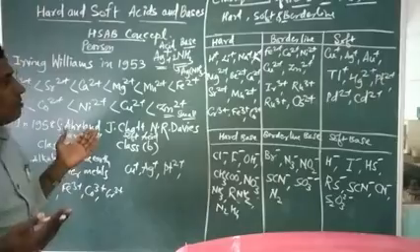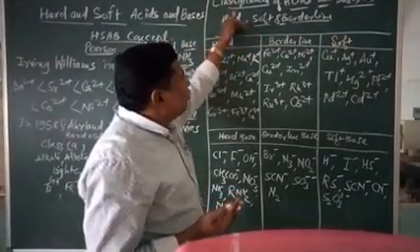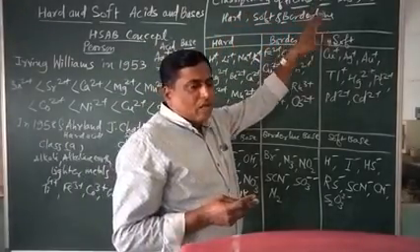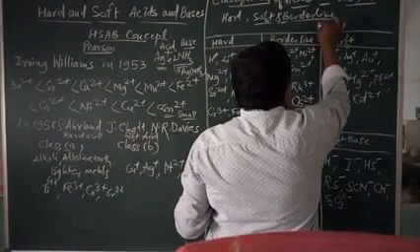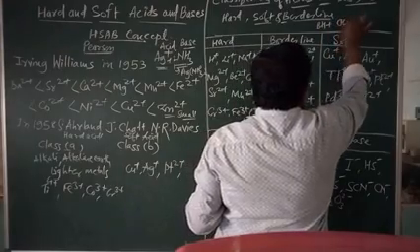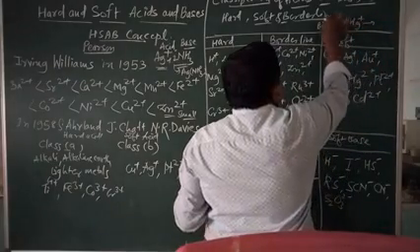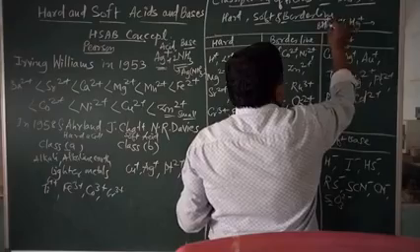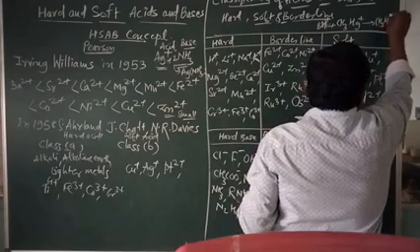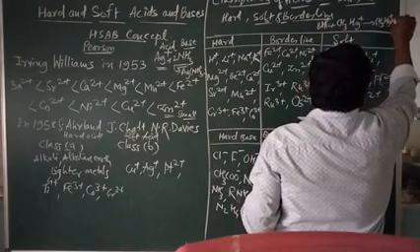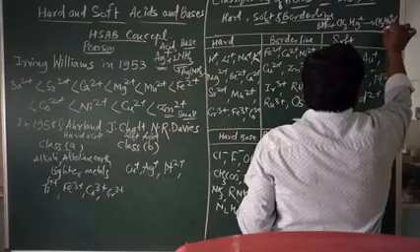Now the HSAB concept starts with the classification of acids and bases as hard, soft and borderline. Suppose we have taken here BH, which combines with CH3Hg+. Both combine together, and it is found that CH3Hg+ takes the H+ here, and B goes outside.